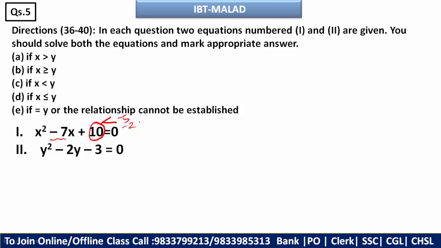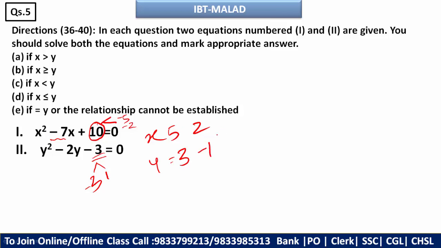If you multiply this, you get plus 10, and if you add this, you get minus 7. Now just change the sign. So 5 and 2, which is your x. And for y, here this is 3. So 3 and 1 we have to take, and it will be minus 3 and minus 1. When you multiply minus 3 and minus 1, you get plus 3, and if you add, you get minus 4. So sign change, so it will be 3 and 1.